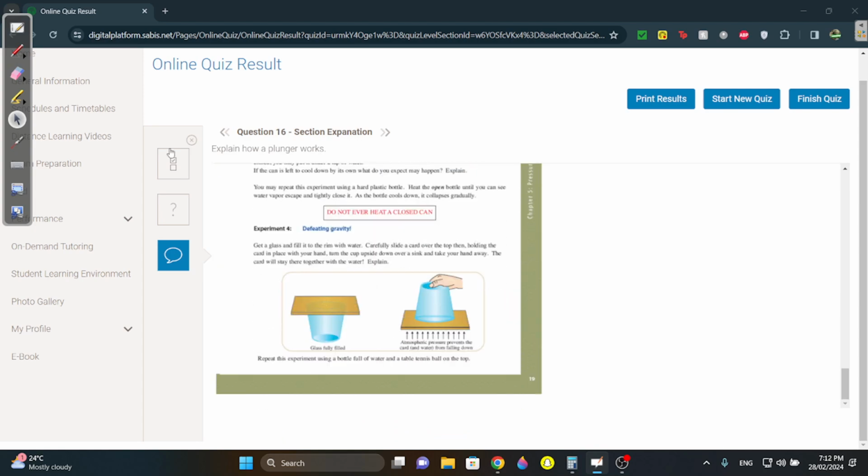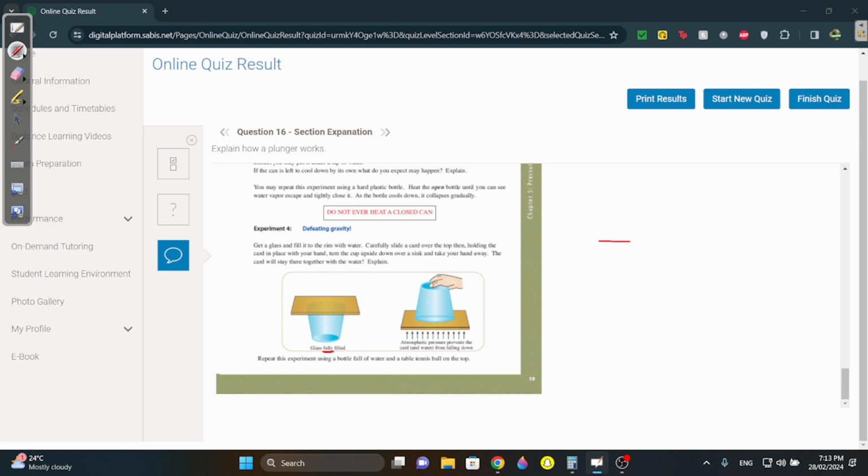And this gravity one is really interesting. I'm not going to show you the can one, I don't think it's important. This gravity one, I think it's nice. If you put water, you have to fill up the glass fully. They might come in the exam with something false, and say use a glass that's half full. It has to be fully filled.